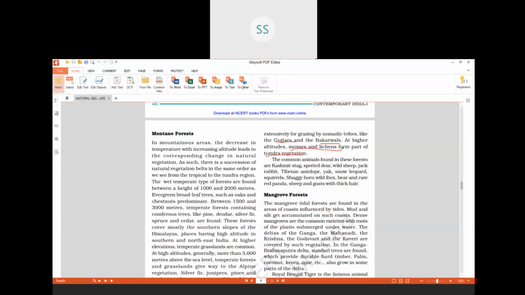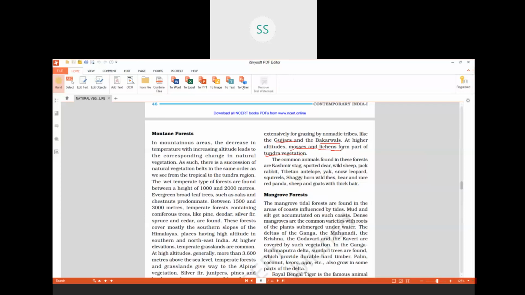So children, in mountain forests, we see that as you go higher, temperature declines, because of which we see a variety of vegetation belts over here, from temperate forests to tundra.